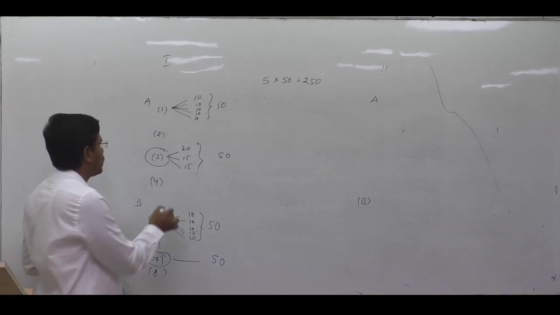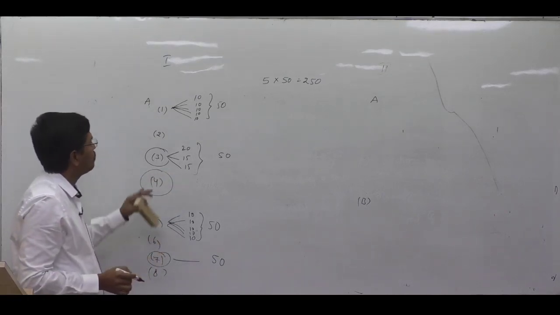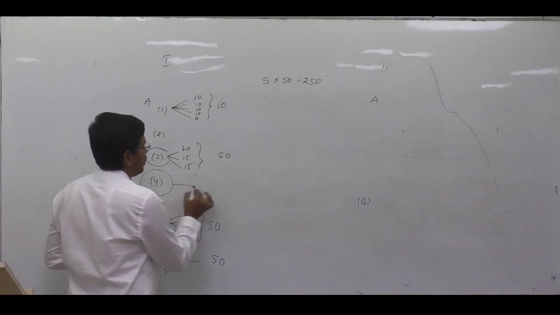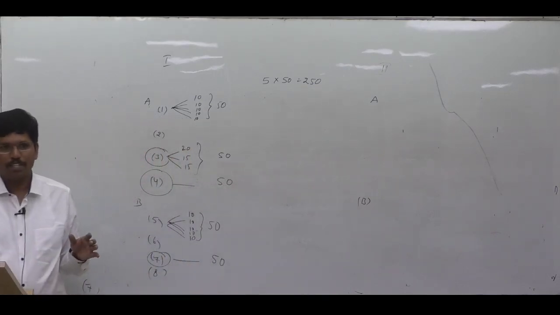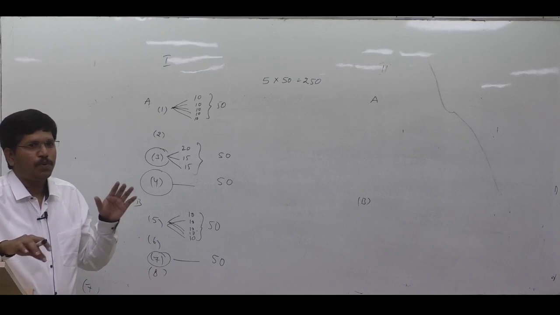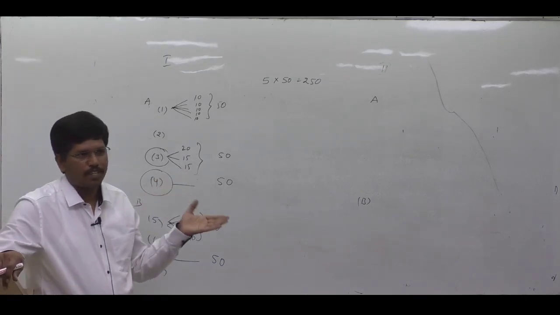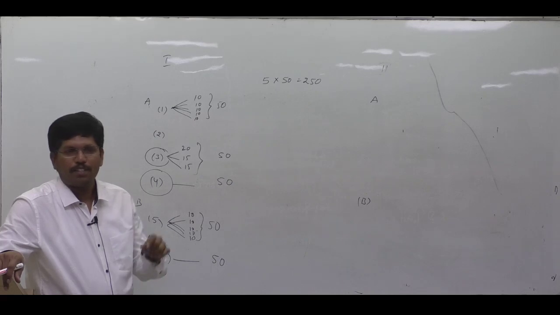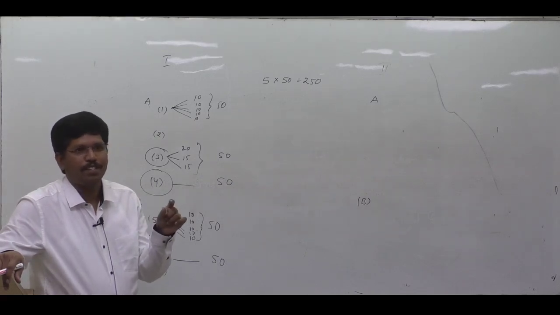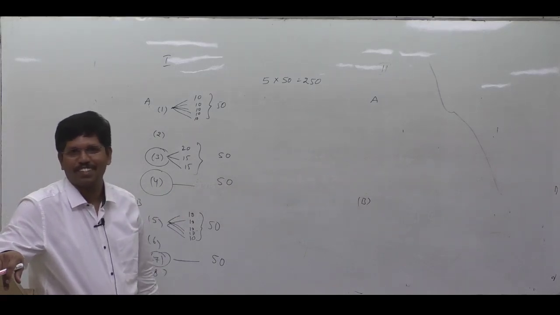Let us assume you have selected the 3rd question from Section A. Then 50 marks. That means in the examination, you are going to attempt 150 marks from one section, 100 marks from another section. This is very, very important to understand the success mantra of anthropology.